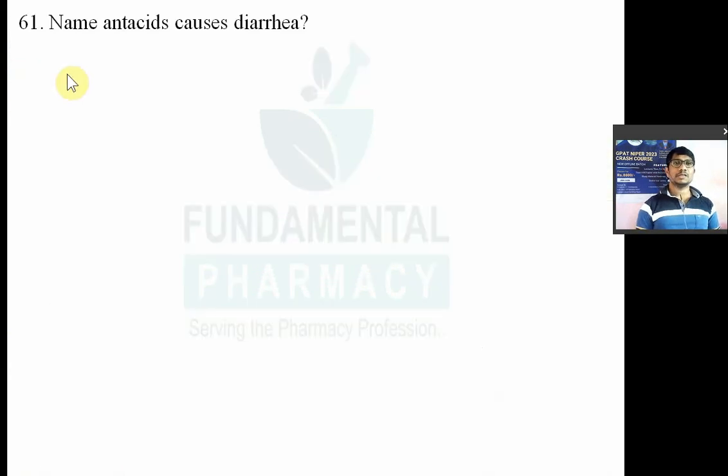First question of today's session is: name the antacid which causes diarrhea. The answer for this question is magnesium ions, antacid containing magnesium ions. Basically, antacids are classified into two types, systemic antacids and non-systemic antacids. So what will an antacid do? Antacid will neutralize the acid which is already formed in the stomach. They will neutralize the acid by chemically reacting with the already formed acid.